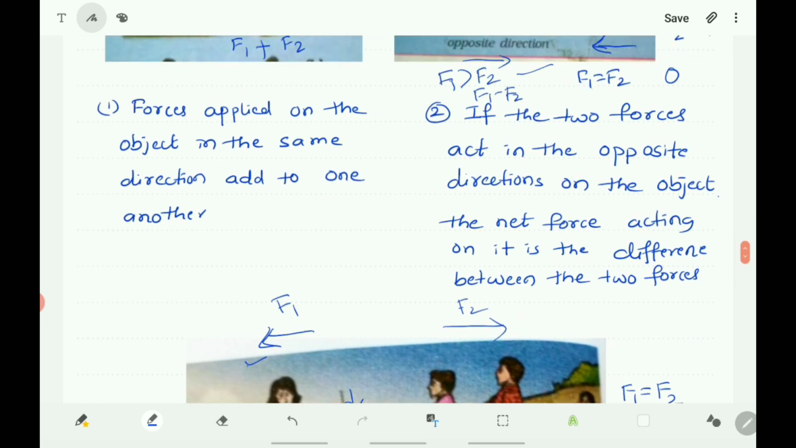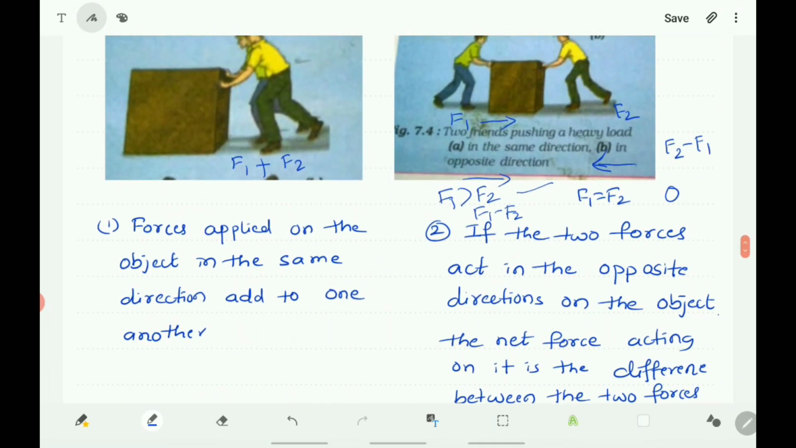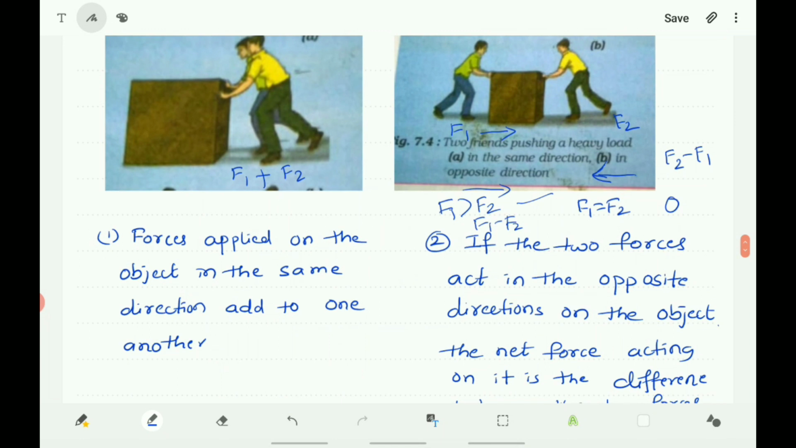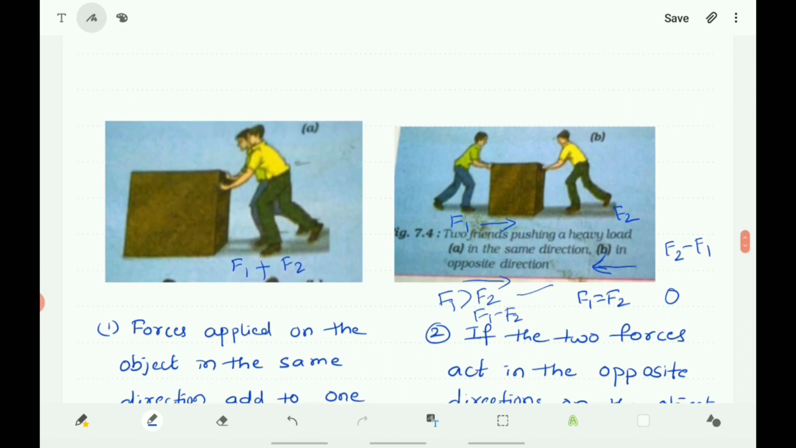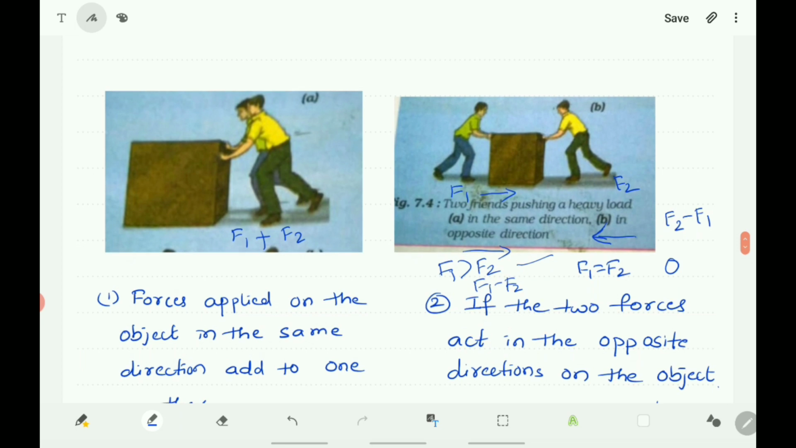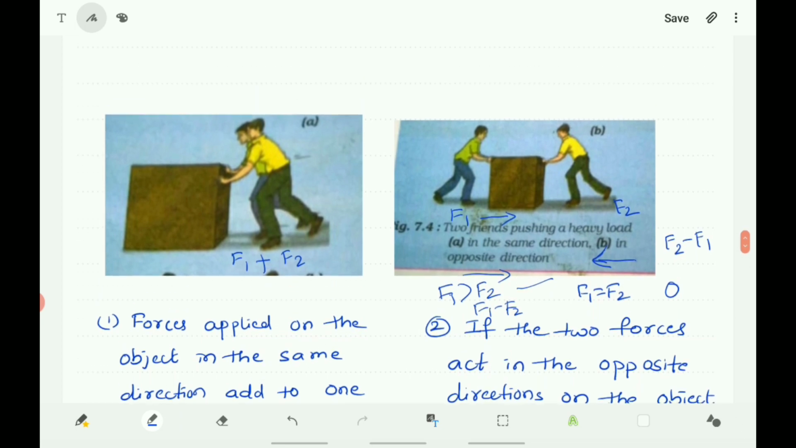So here forces are applied on the object in the same direction. The sum of all the forces becomes the resultant of the forces. The object may move or may not move, depending upon their strength. Strength means the magnitude of the force. But if the forces are applied in the opposite direction, the resultant is equal to the difference of the forces, and if they are exerting equal forces, the net force becomes 0.